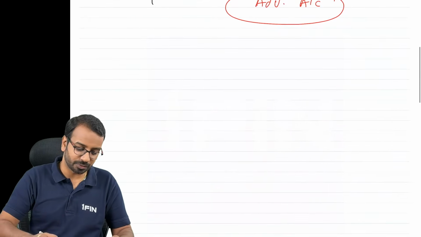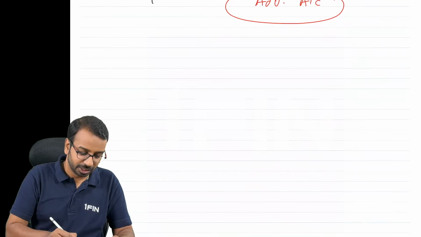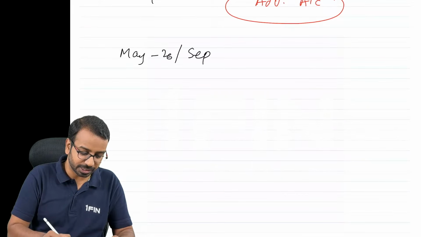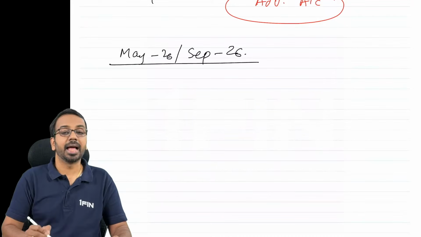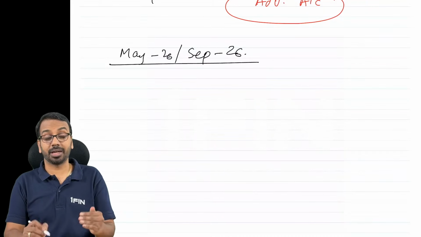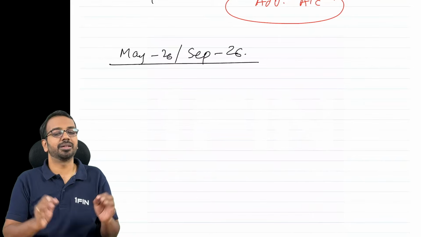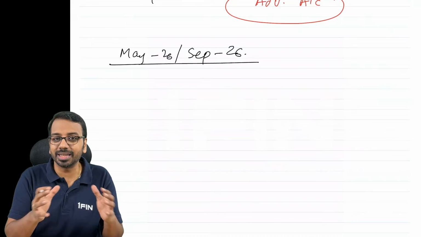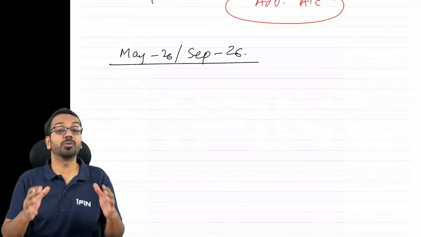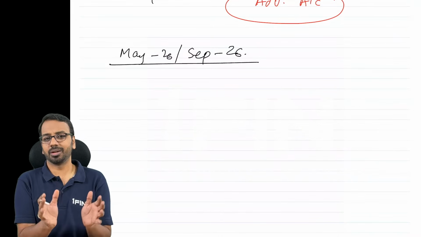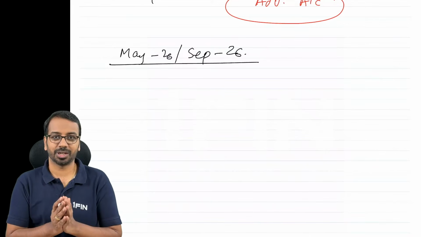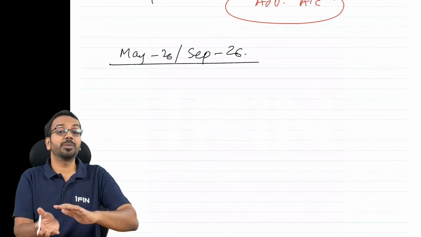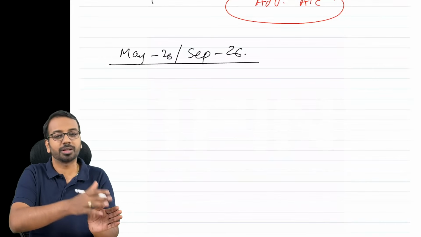Now, without wasting much time, those of you who are writing in either May 26 or September 26, the video is for you. And when we talk about Advanced Accounting or any subject, the first and foremost thing we must be aware of is what is covered in that subject. What are we going to learn in that particular subject, or in other words, what is the syllabus of the subject. And the second thing is what will be the examination pattern and how the questions are framed in the examination, right?